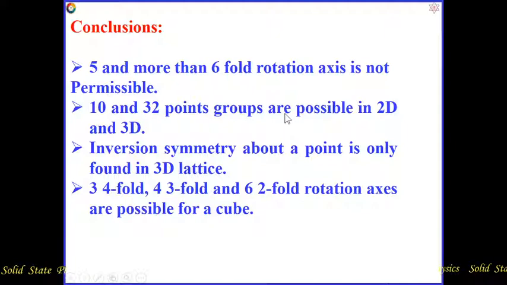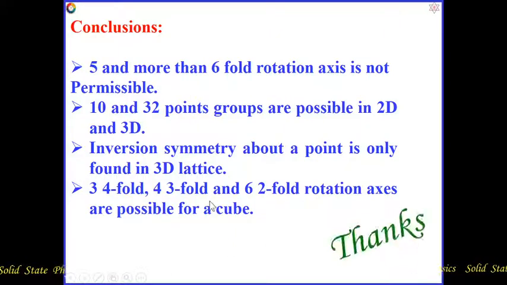So in conclusion, whatever we have discussed in the whole video, we can say that 5 and more than 6 rotation axes are not permissible. 10 and 32 point groups are possible in 2D and 3D respectively. Inversion symmetry about a point is only found in 3D lattices. And 3 4-fold, 4 3-fold and 6 two-fold rotation axes are possible for a cube or in 3D. So thank you.